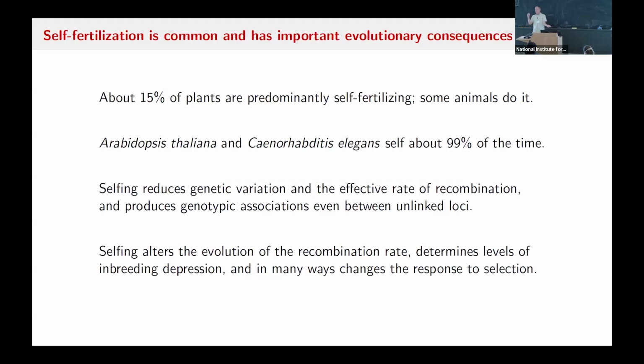It interacts with inbreeding depression very strongly. In fact, inbreeding depression and selfing sort of go hand in hand in determining each other's effects and rates. And there are many consequences of these things in any sort of evolutionary situation you would want to model. So selfing is important, and that's why we wanted to think about coalescent models in it.